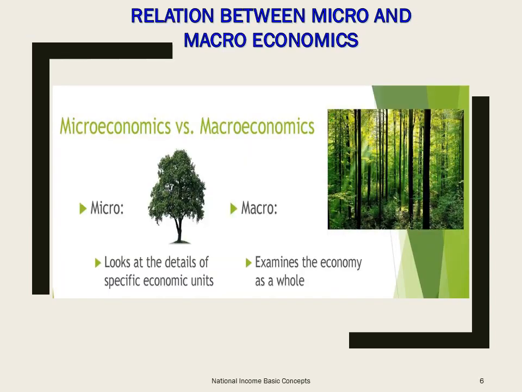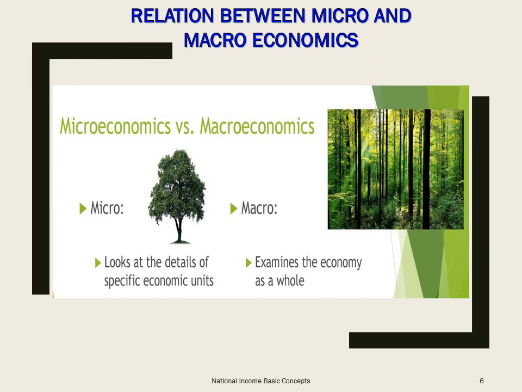Finally, children, is there any relationship between micro and macroeconomics? Yes. Both micro and macroeconomics are simply two ways of looking at the same thing. It is because the behavior of the economy as a whole is dependent on the behavior of the units that make it up. For example, aggregate demand of the economy is nothing but the sum total of demand of all individual units that make up the economy.